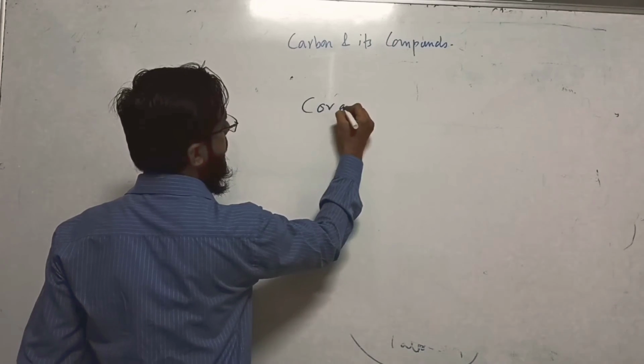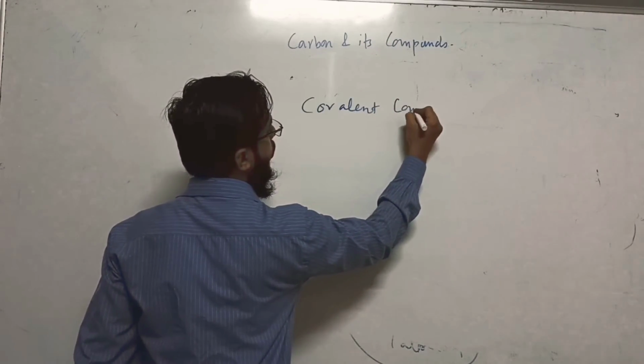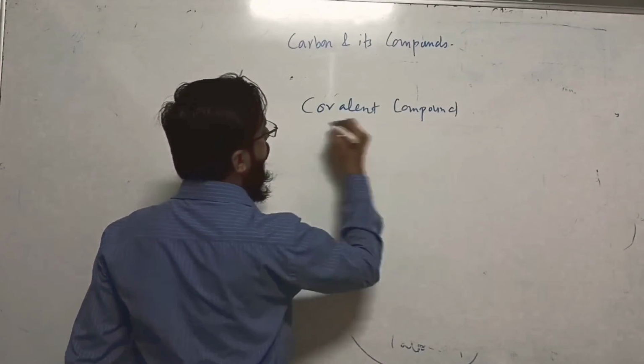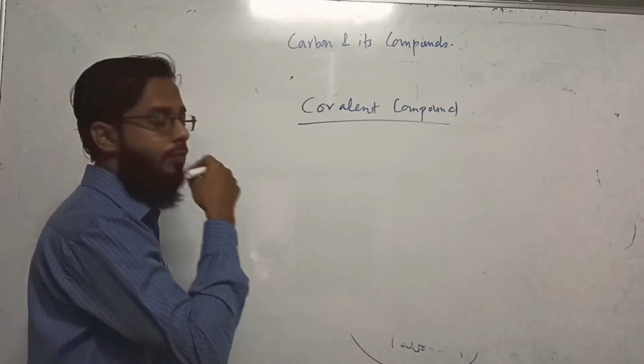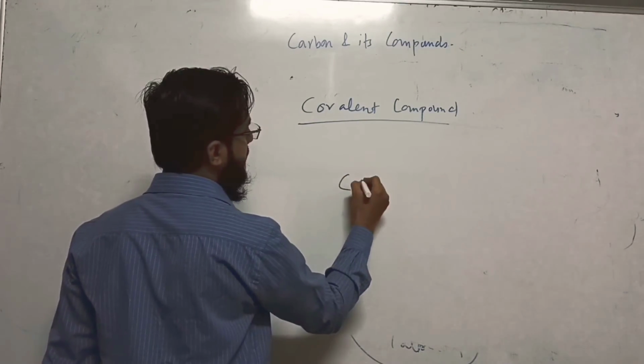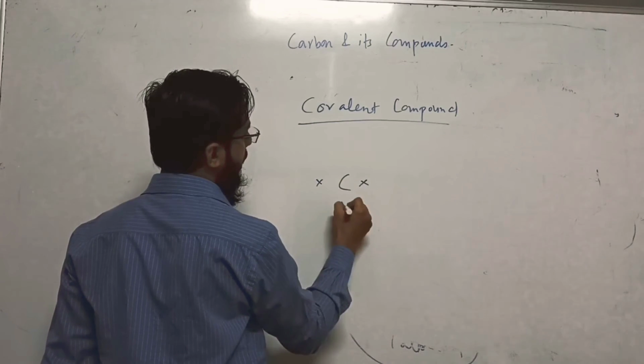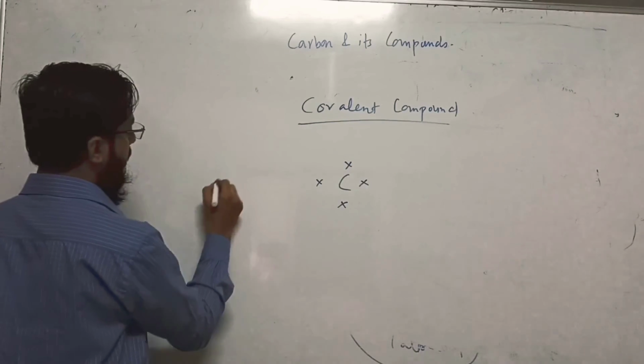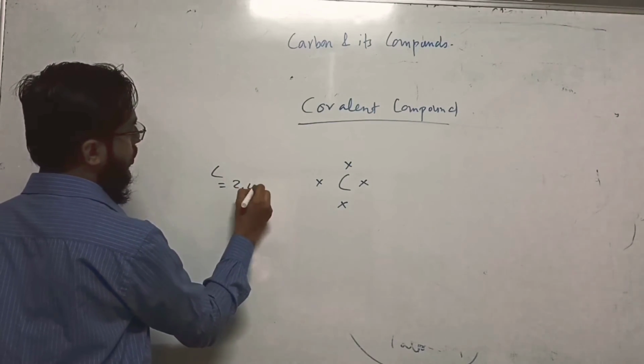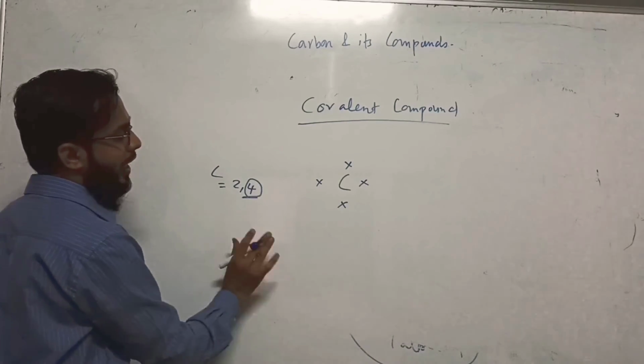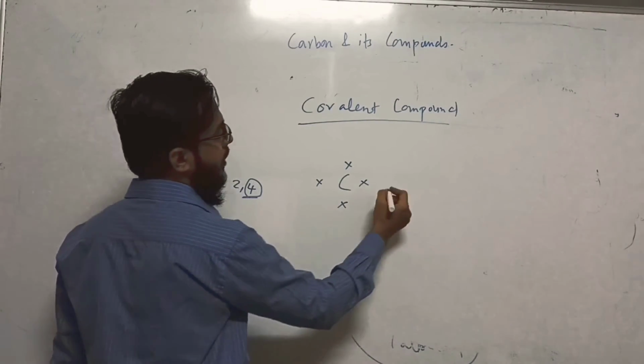We already discussed ionic compound. Let's talk about covalent compound. What do they do? They share electron. Carbon is having 4 electrons in outermost shell. Carbon is 2, 4. But these 4 electrons are only used for chemical bond formation.